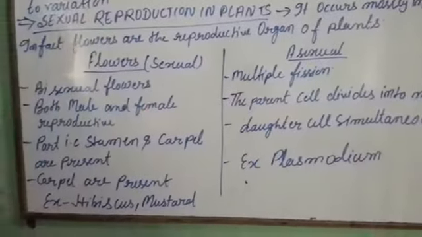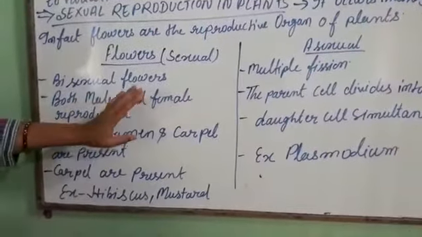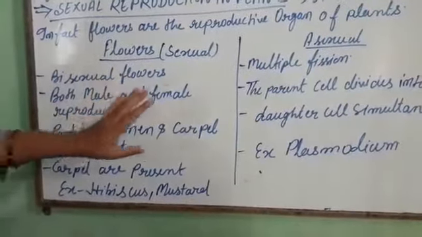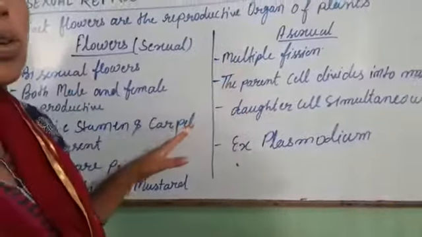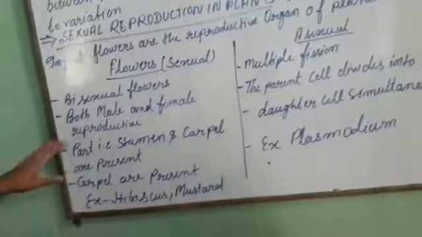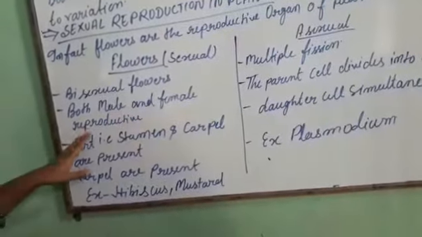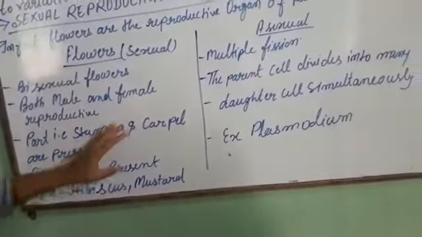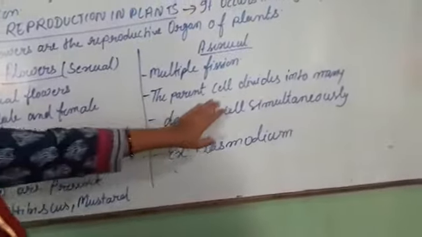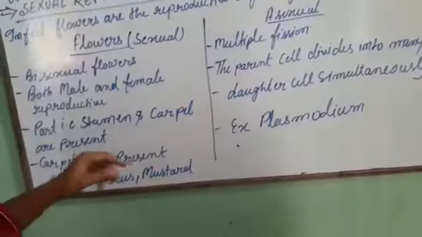It's a differentiation: sexual reproduction in flowers and asexual reproduction. One parent is the only one responsible for asexual reproduction. It's a multiple fission. Both male and female reproductive gametes are involved in sexual reproduction. The parent cell is divided into many. In asexual reproduction, one parent cell is divided.